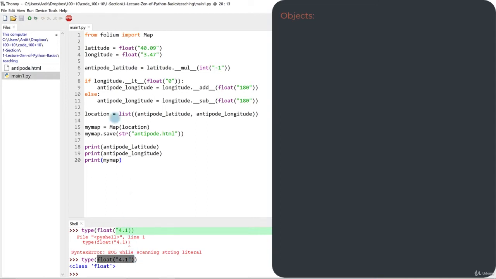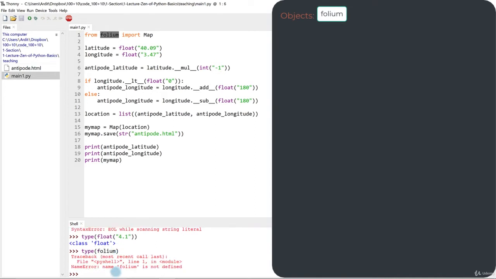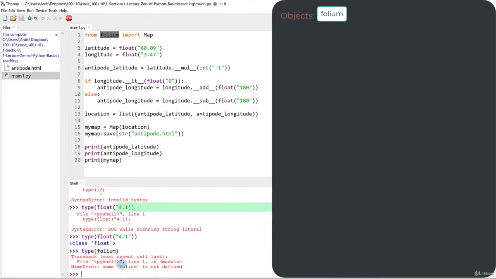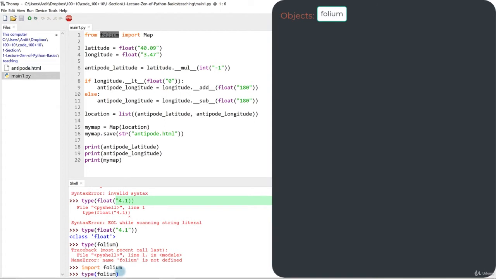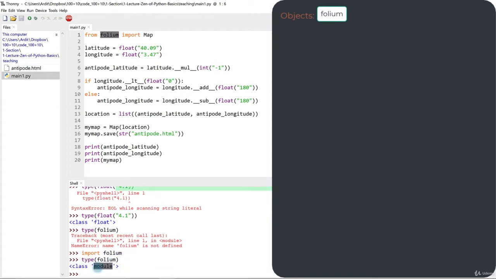The objects in our code were volume. Now volume is a module object. We will talk about modules later, but modules are also an object. You can check type volume. You probably will get an error because in the interactive shell, volume has not been yet imported as a name. So import volume first, and then check its type. So you see that it's a type module. So type works with volume, that means volume is an object.